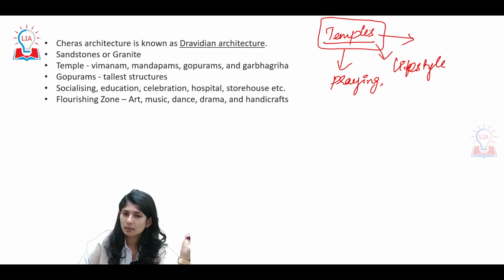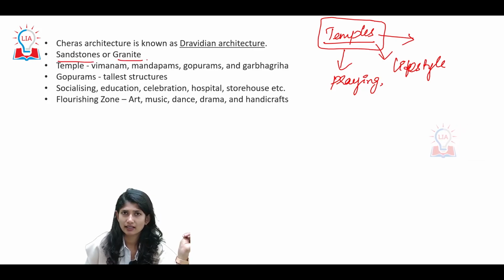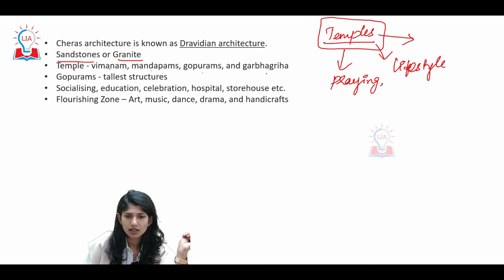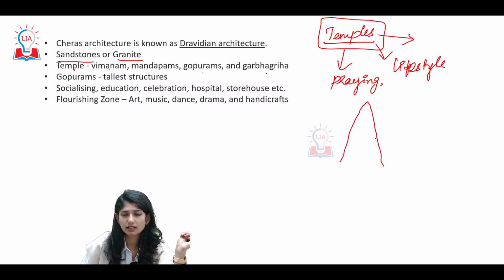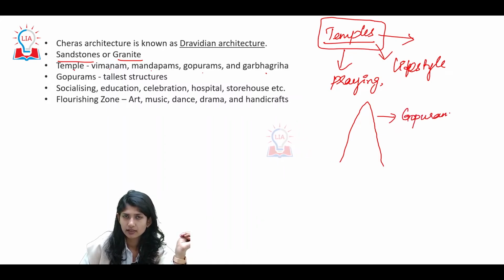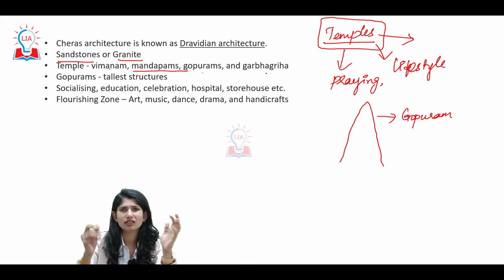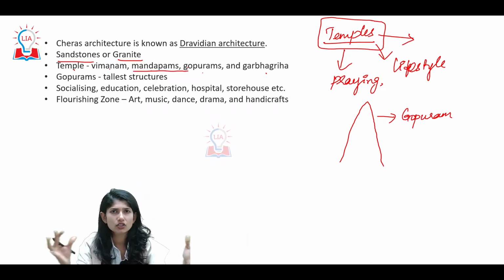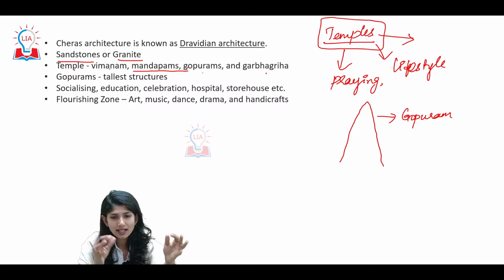Now the temples here were mostly built with sandstone or granite. The temples had Vimanam, Mandapam, Gopuram, Garbhagriha. That is, it had a long tower that was called Gopuram. Now look at this. Mandapam is nothing but, think of it like a large assembly hall, but in that mandapam multiple things took place.